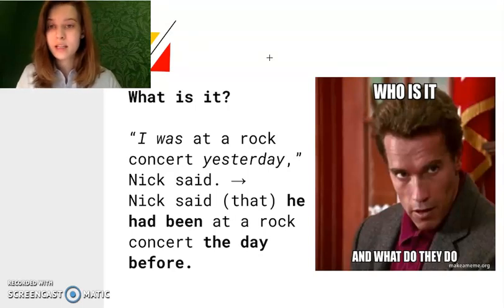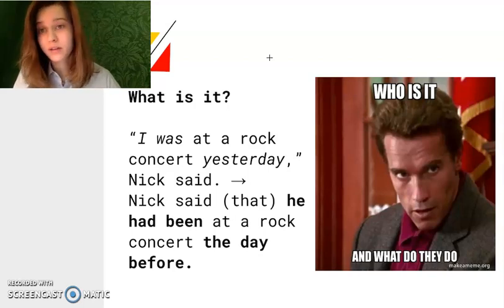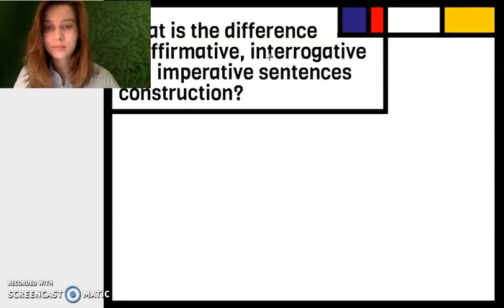So, for example, we report this sentence, Nick said to us, not right after Nick said it to us, because it would sound strange, otherwise Amanda would have heard it. We can report it the day after we heard this, or even a week or a month after this happens.